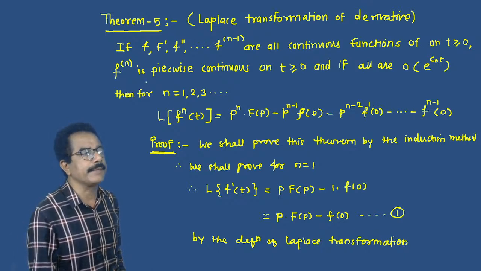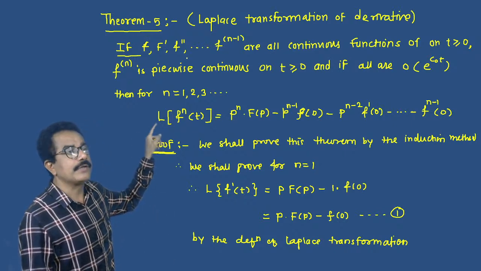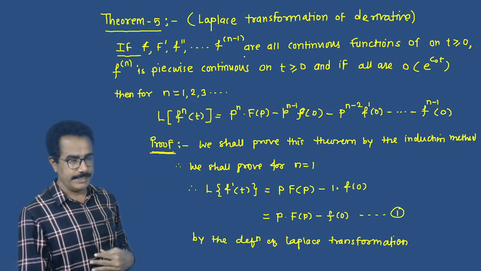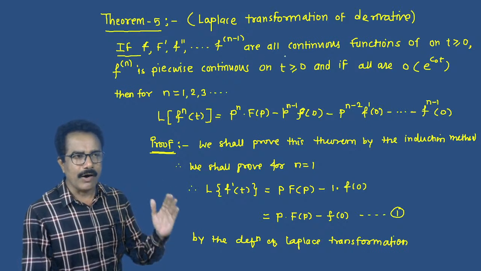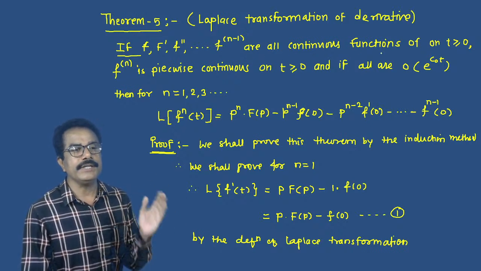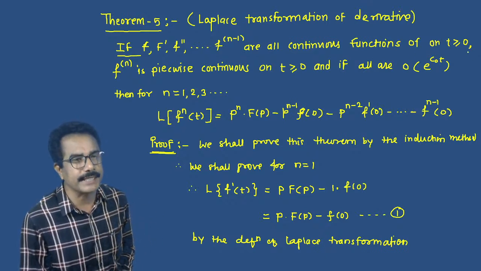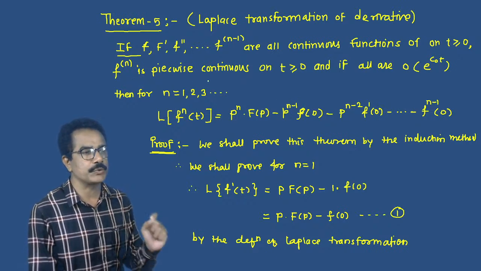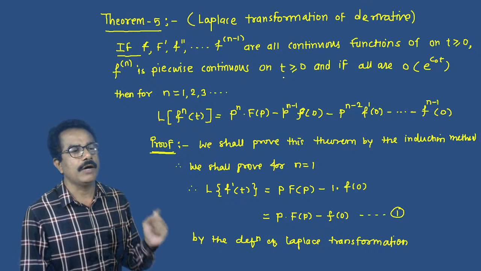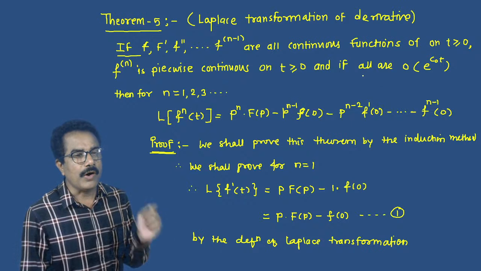The statement of the theorem is: if f', f'', ..., f^(n-1), the (n-1)th derivative, are all continuous functions on t greater than 0, then f^(n) is piecewise continuous on t greater than 0,